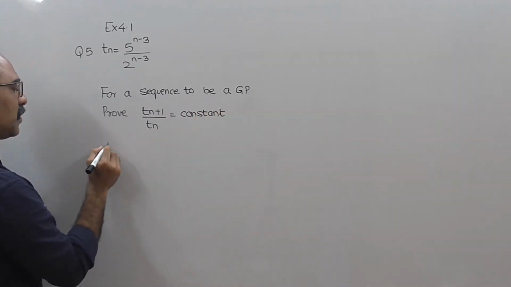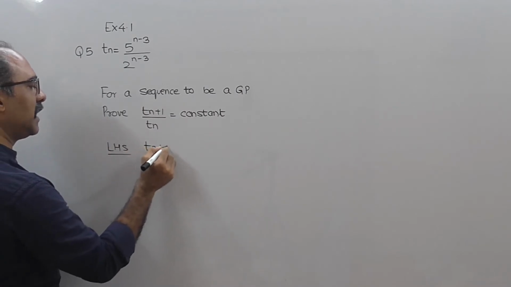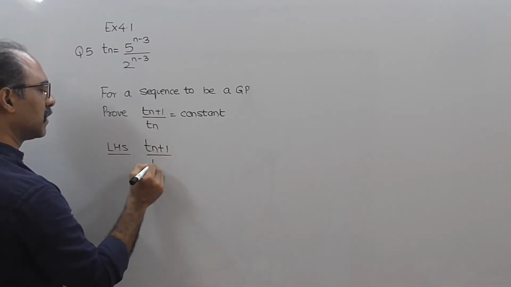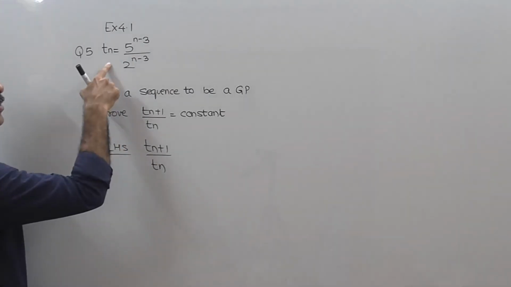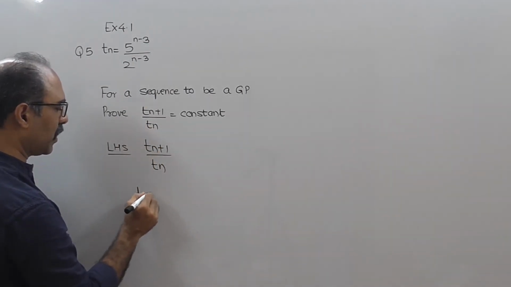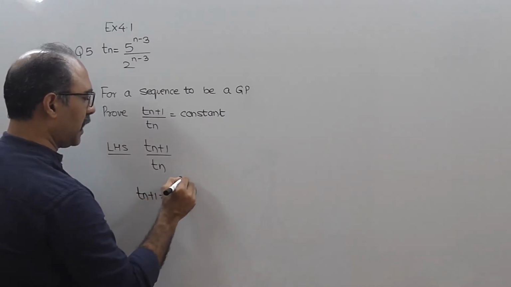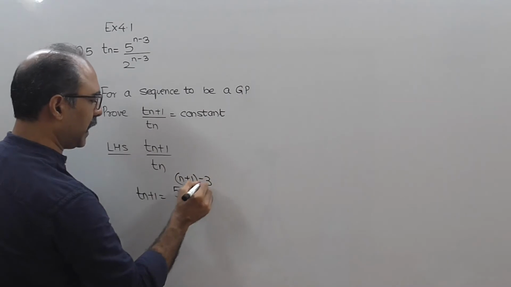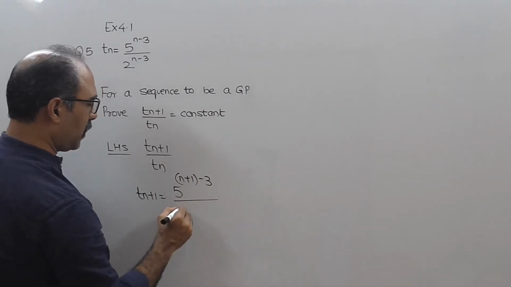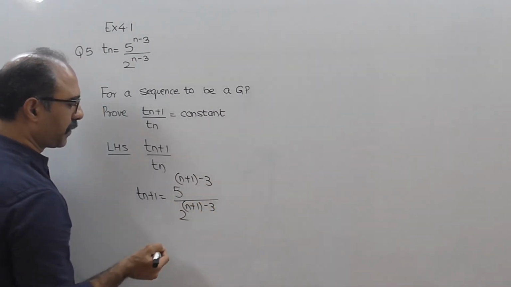Okay, so I will start with LHS. LHS is Tn plus 1 the whole upon Tn. Tn तो है मेरे पास, ठीक है. अभी मुझे क्या करना पड़ेगा? Tn plus 1 ढूंढना पड़ेगा. Tn plus 1 will be 5 raised to n plus 1 minus 3 upon 2 raised to n plus 1 minus 3.